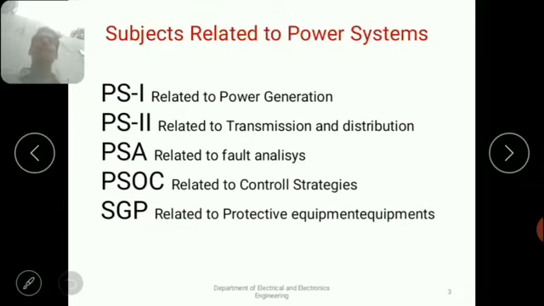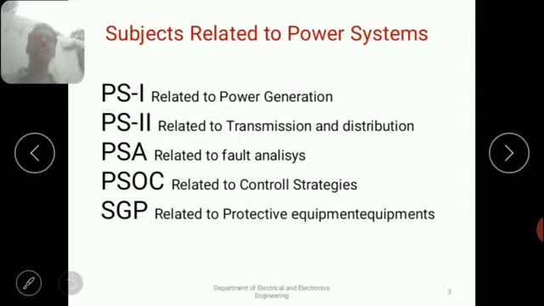Coming to the next, power systems 2. Power systems 2 is totally related to power transmission and distribution. In those subjects, we have studied about types of conductors, transmission line modeling and transmission line losses, and traveling waves, insulators, string efficiency, sag, in the case of the PS2 subject.